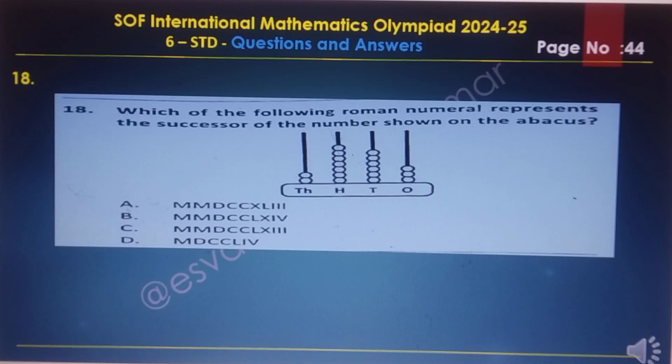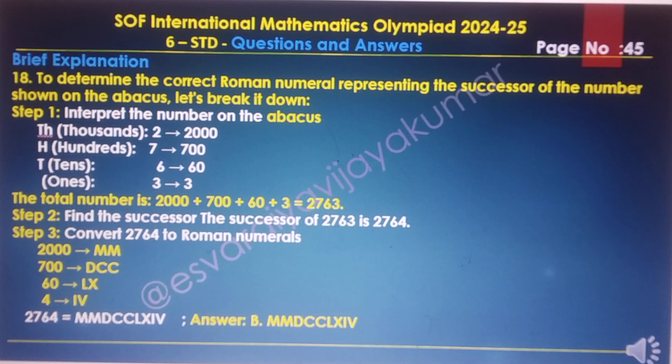Question number 18. Which of the following Roman numerals represents the successor of the number shown on the abacus? Your answer of this question is option B, MMDCCLXIV. The brief explanation of this question: to determine the correct Roman numeral that represents the successor of the number shown on the abacus, let's break it down.